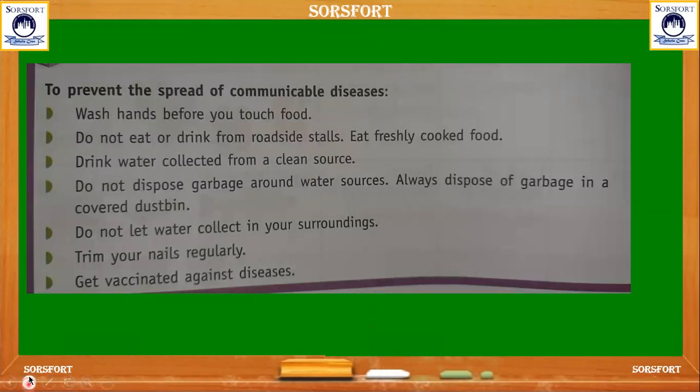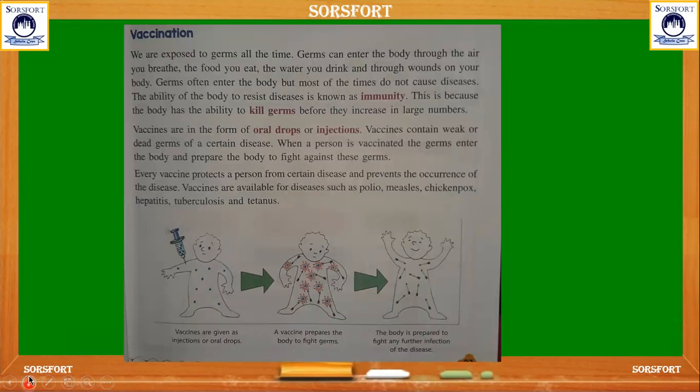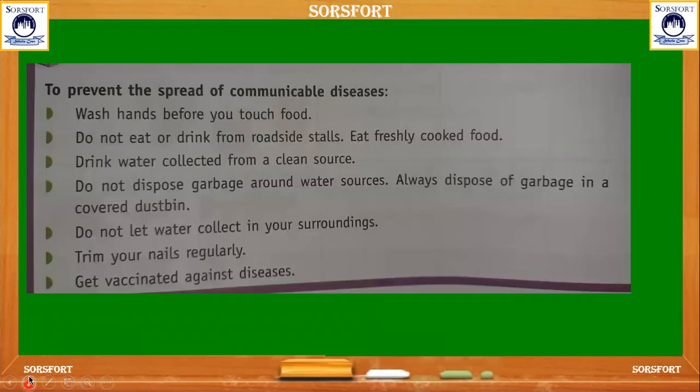And here you can see the prevention measures taken in spreading of communicable diseases. We should wash our hands before and after eating food, and we should not eat or drink any foods which are sold in the roadside stalls. We should eat freshly cooked food, and we should not keep the food in a warm place for a long time, which may become stale. That also spreads diseases.